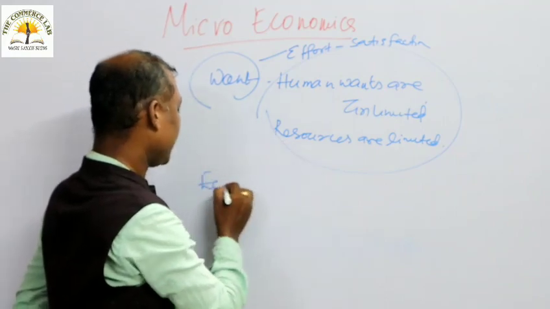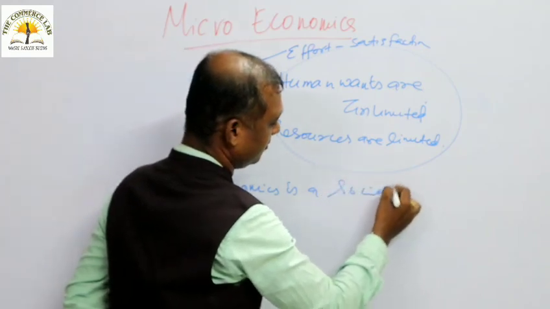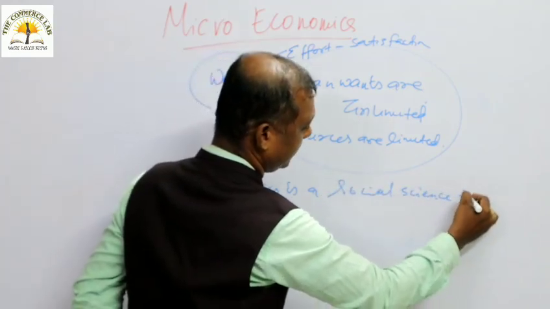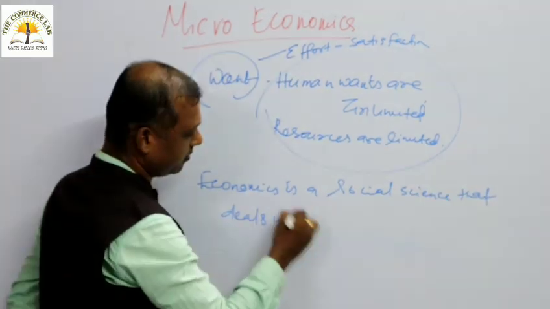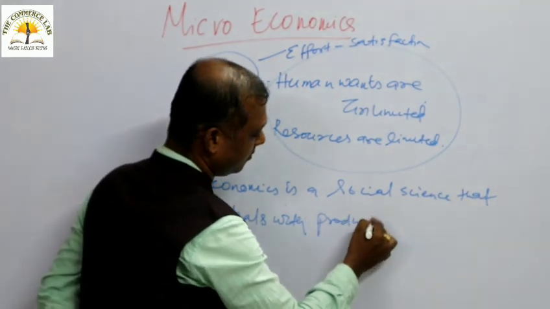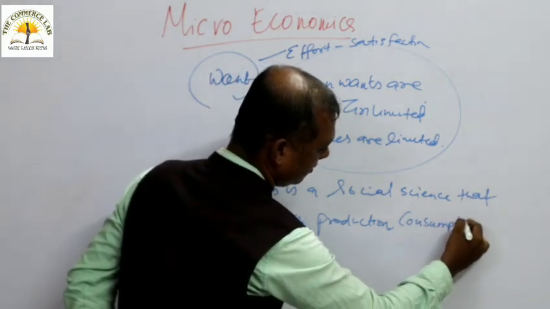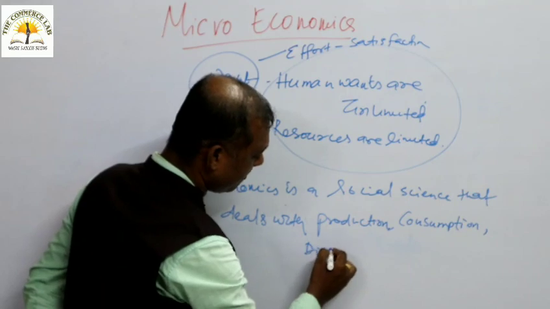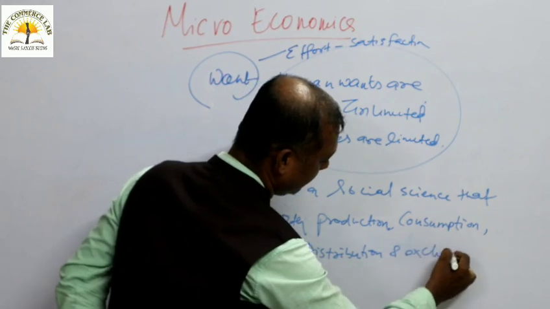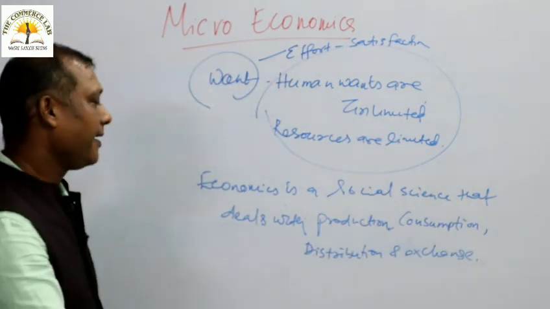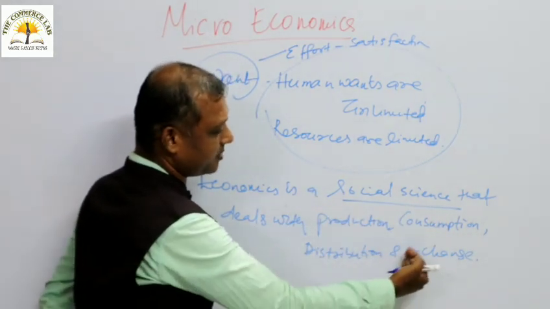I told you, economics is a social science that deals with production, consumption, distribution, and exchange. So, economics is a social science, I told you, that deals with production, consumption, distribution, and exchange.